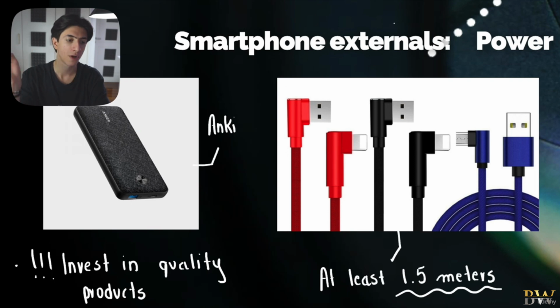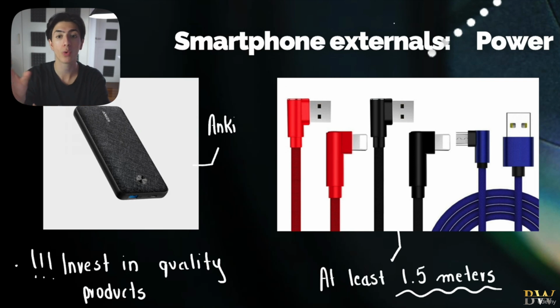Two ways to solve this: either with an external power bank, for example, just like this Anker power bank. Anker is an amazing company that sells great quality power banks. And the next one is a cable. If we're shooting our content inside somewhere, we can have our phone directly plugged into the wall. This is done with a cable. So you need a long cable, for example, more than 1.5 meters, that plugs into your phone and can also reach the wall plug.